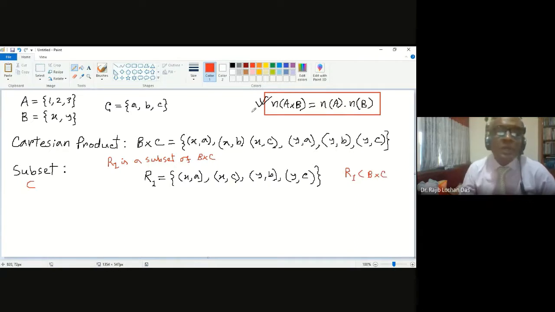But let me take another example, say R2, and in this case you can take any elements. There is no rule. I am not applying any rule.